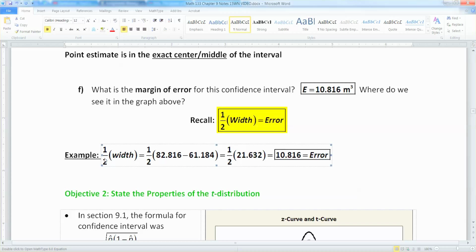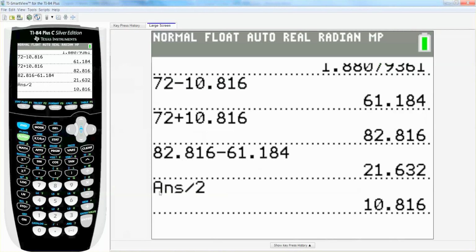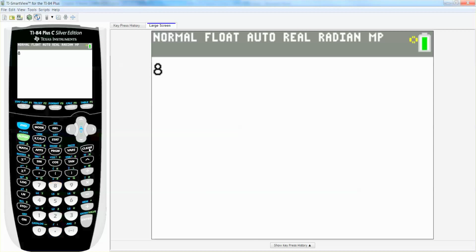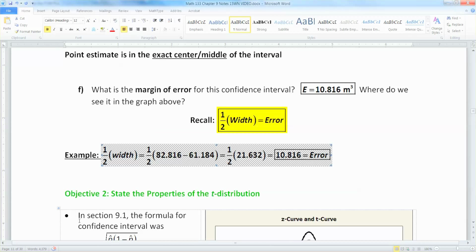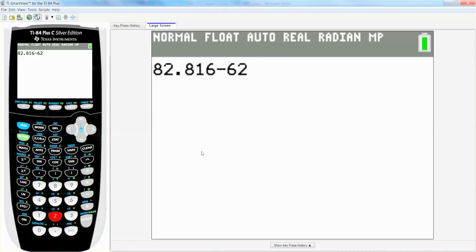So if you take half your width, now your width is found by taking your high number, which is 82.816, minus your low number, which was 61.184. So when you do that with a calculator, and you can see I already did it, but I'll do it again. 82.816 minus 61.184.